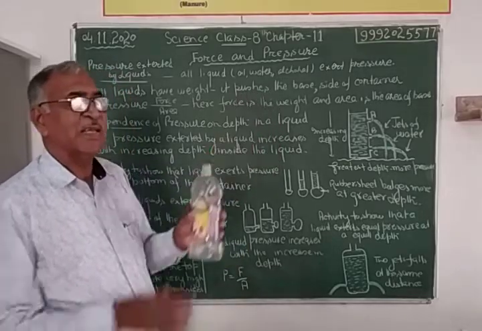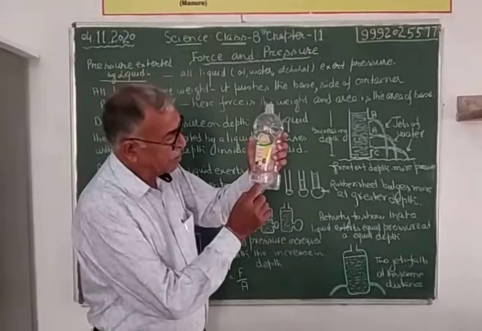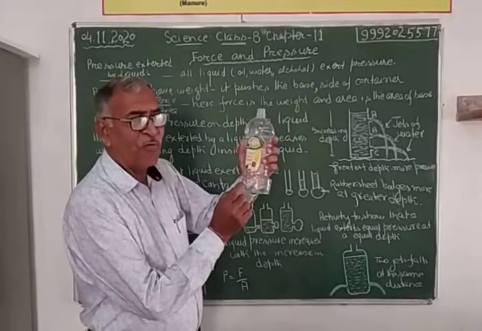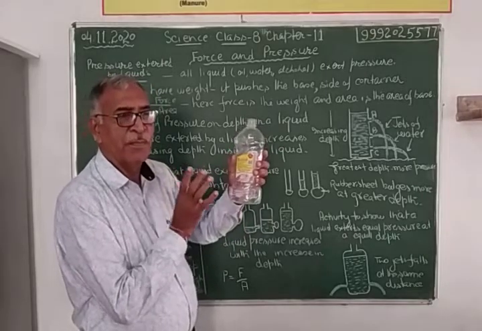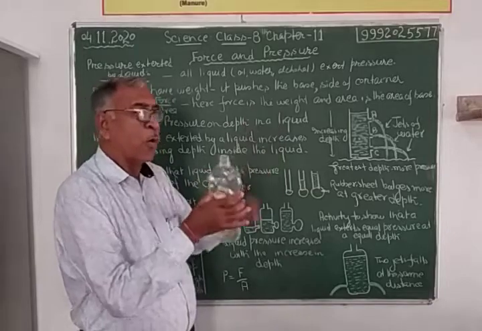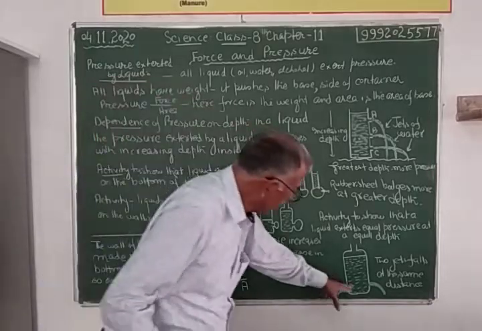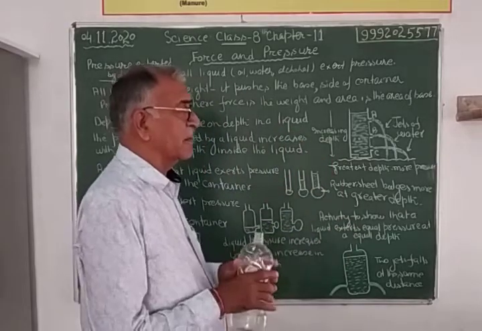The only thing is that you have to take care that the bottom height of the first hole and the second hole is the same. Holes are on the opposite sides at the same height. ठीक है?